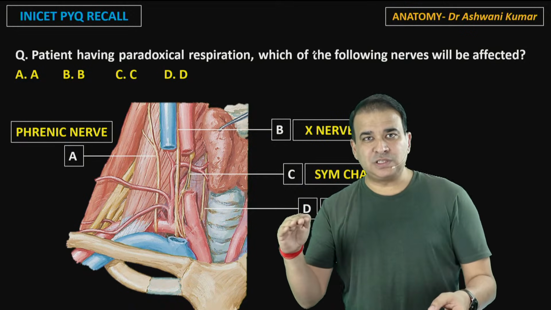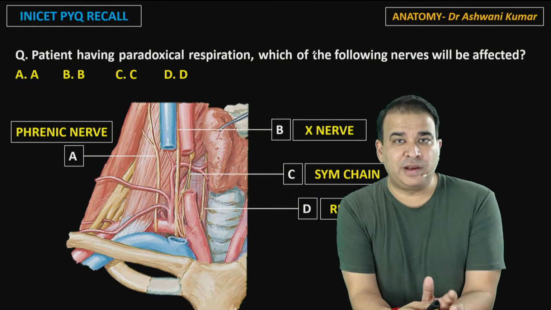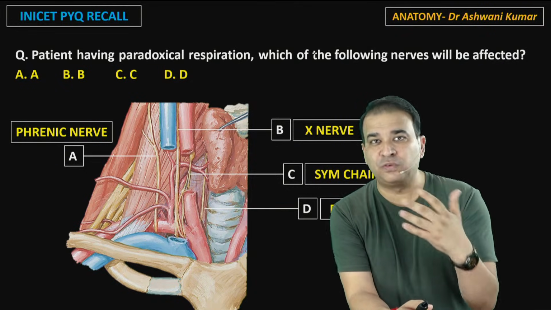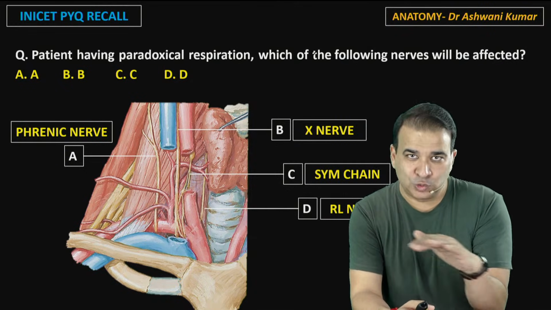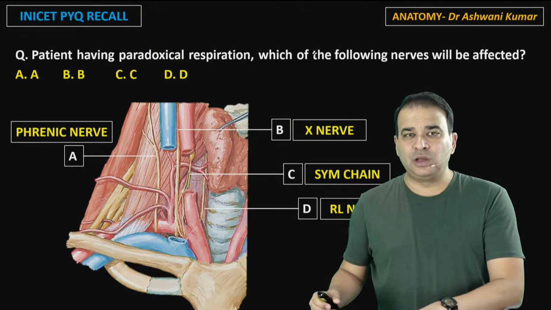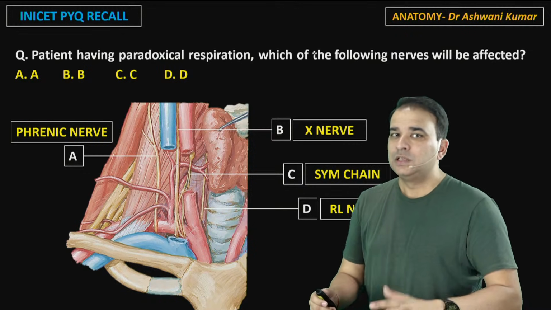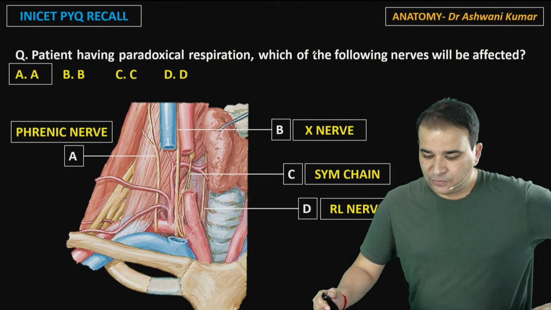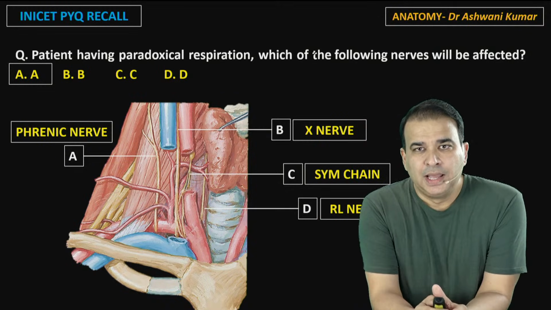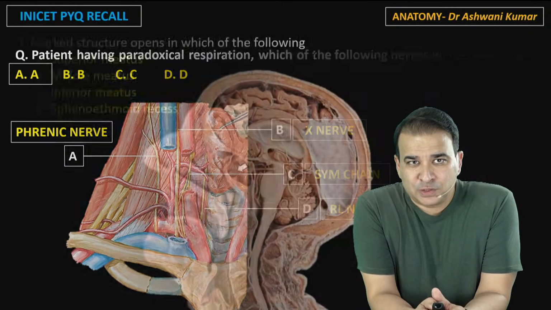So in the transverse section, those fascias are the ones which will help you identify these nerves. If I give you a transverse section, it's not easy to identify these nerves if you don't know the fascias of the neck. So make sure you go through the transverse section of the neck, where the fascias are shown. I've discussed that in my one shot video also. But yes, for this question, the answer is the phrenic nerve. Okay. Moving on to the next question.